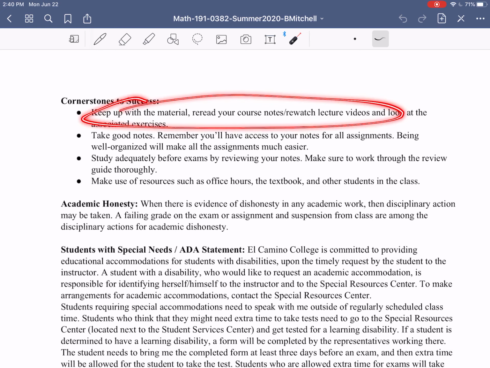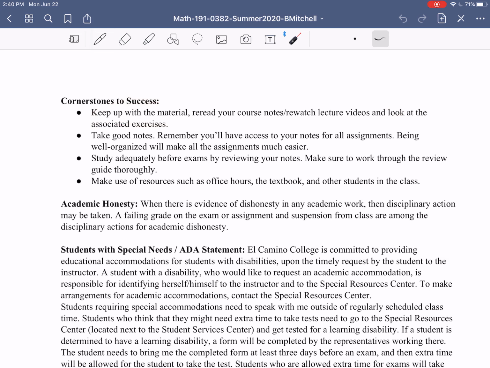One, obviously, is keeping up. This is a big burden put on you guys now since we're online. Since everything is asynchronous, you don't have to do anything at any particular time. So it's easy to let things fall behind, watching the videos or doing the exercises or things like that. You really want to try to come up with a good schedule that works for you, right? The videos are going to be up there all the time, so you have the freedom to choose when to watch them.